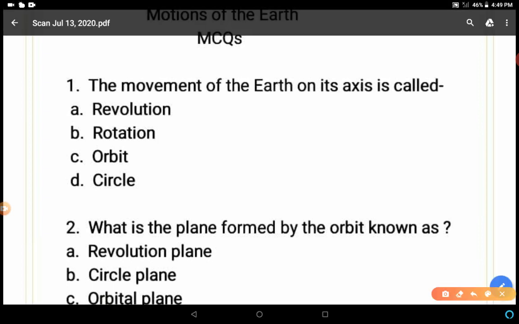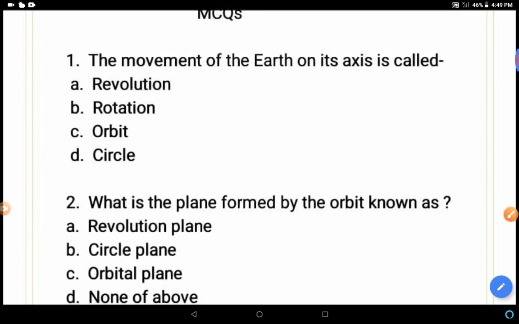Let's start. First question. The movement of earth on its axis is called, when earth moves on its axis. Revolution, rotation, orbit, circle. Very easy question. Yes, the answer is B. Come to the next question.